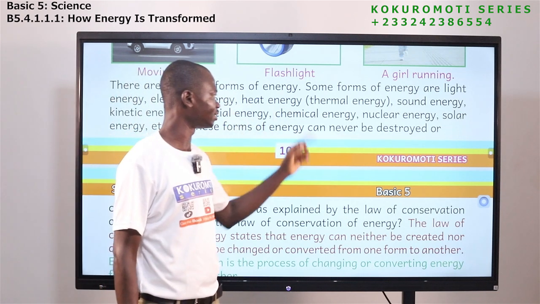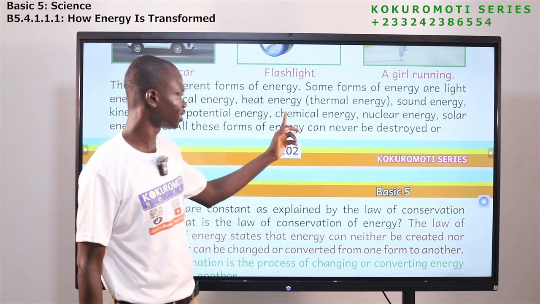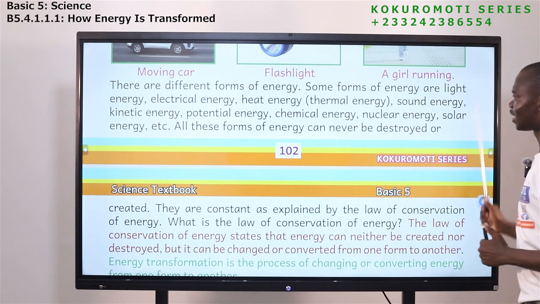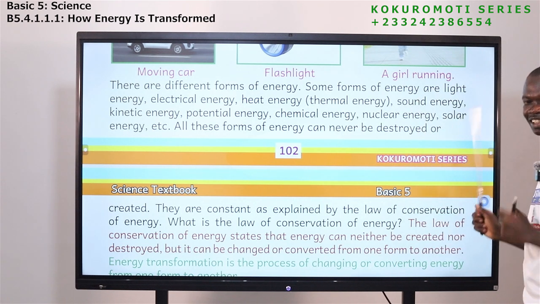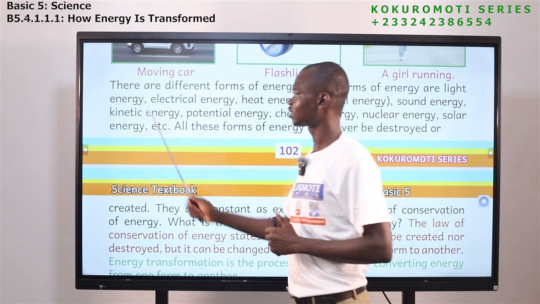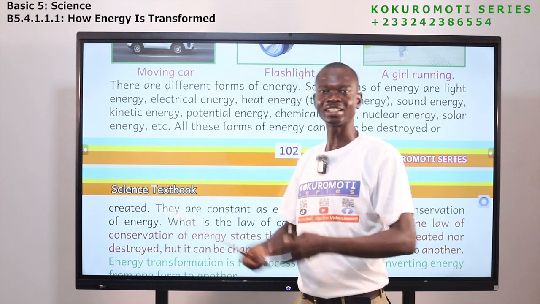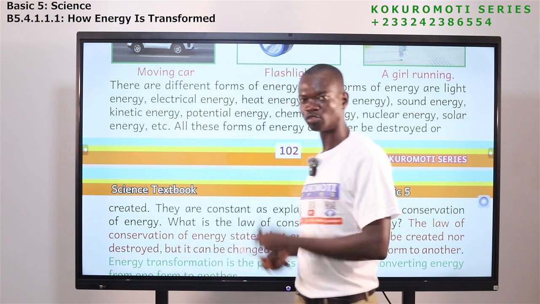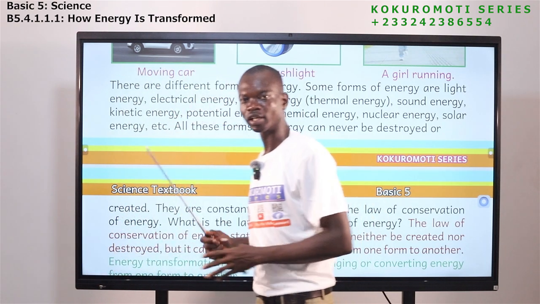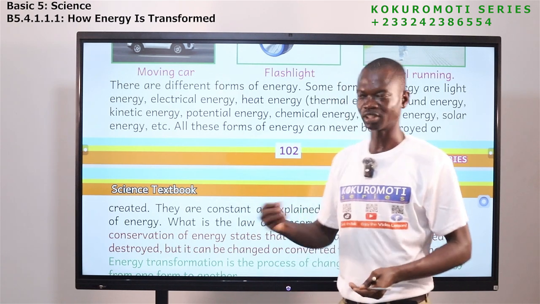So we have electrical energy. Another one is heat energy. I told you that heat energy is the same as thermal energy. This is heat energy. The next one is sound energy. Yes, we have sound energy. Another form of energy is kinetic energy, and I have explained to you that kinetic energy is found in objects that are in motion, objects that are moving. So if I'm running, or if I'm walking, if you are running, or if any object is moving, that object possesses kinetic energy.